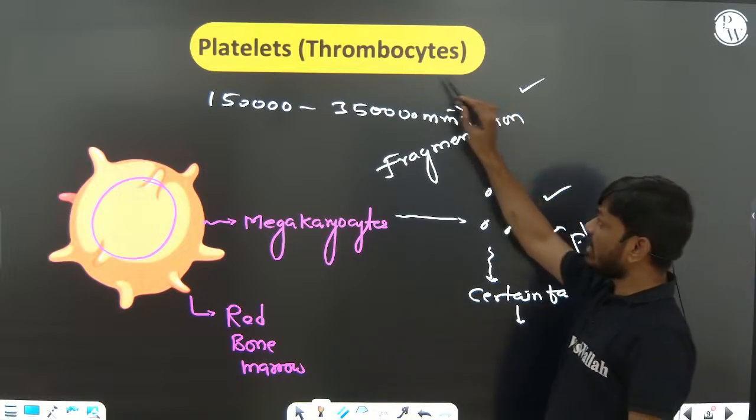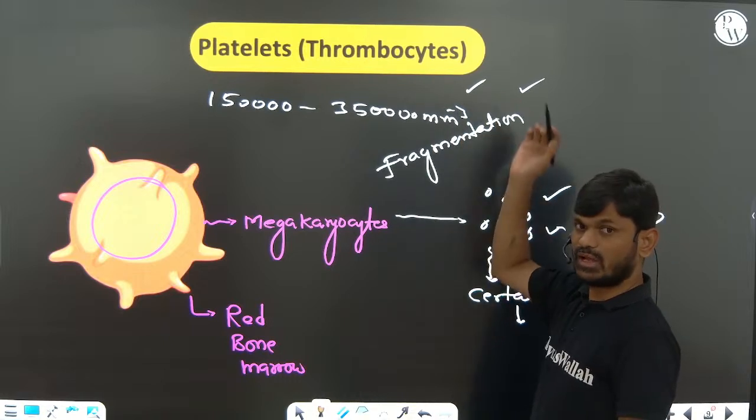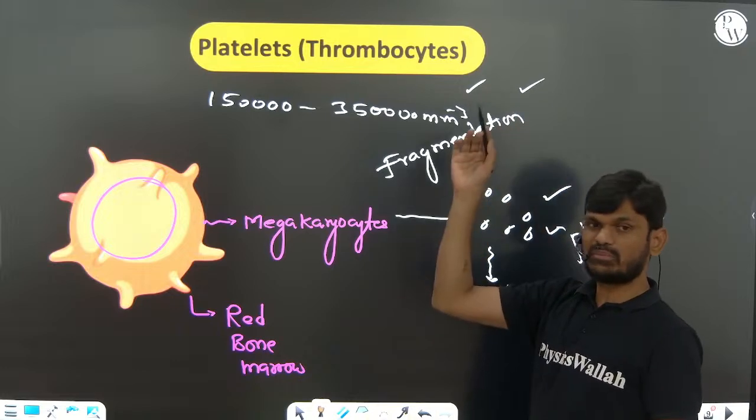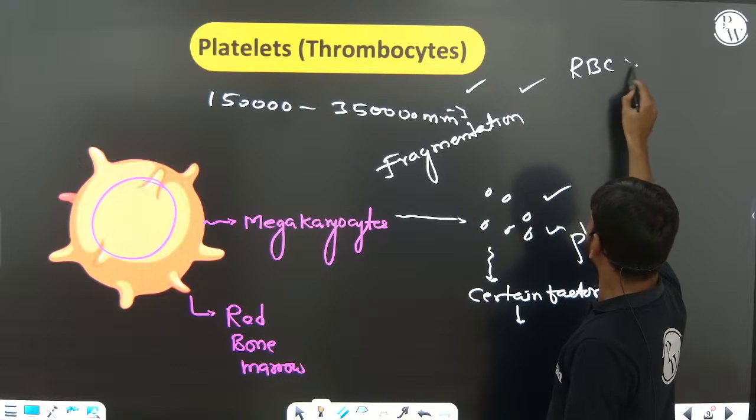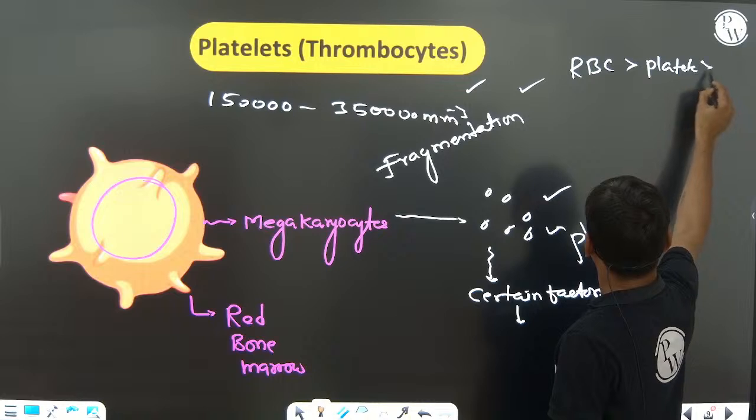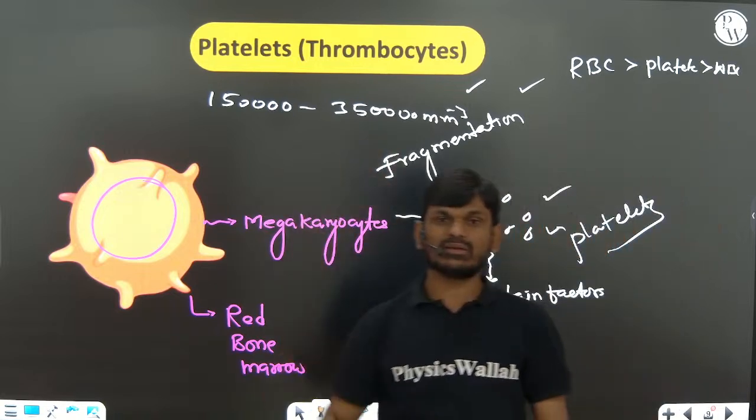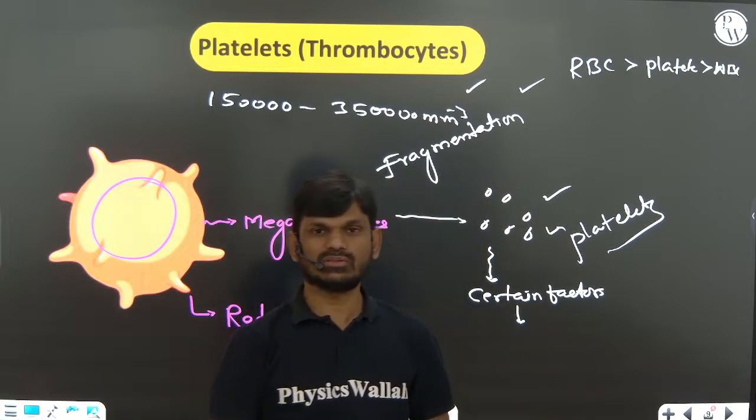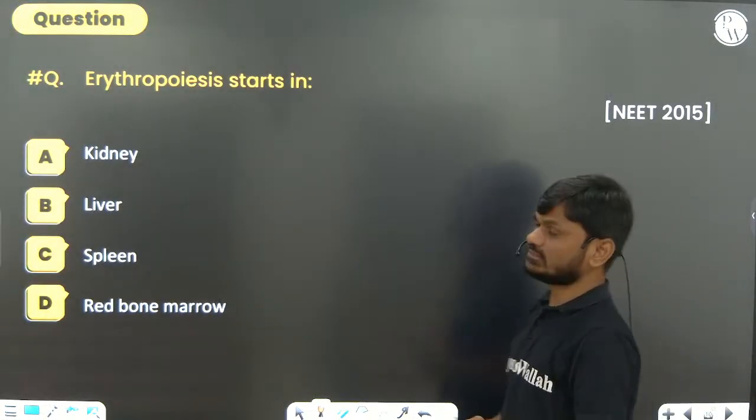So this is the second most abundant cell in blood after RBC. Arrange the following blood cells or formed elements based on their number: RBC 5 lakhs, followed by platelets, followed by WBC. They may ask ascending or descending order based on their count, so you can remember this. Right, this is the question.